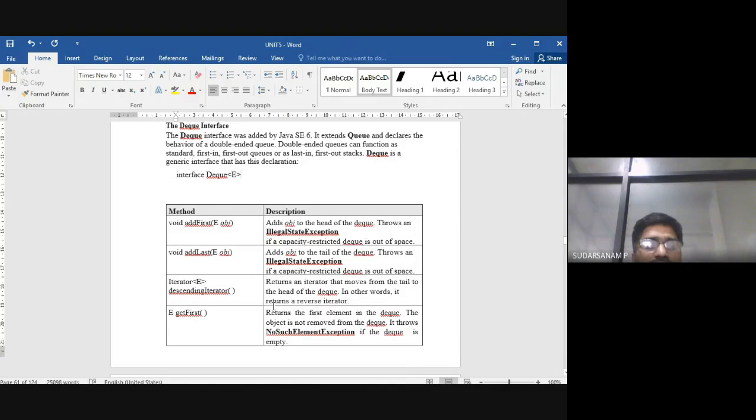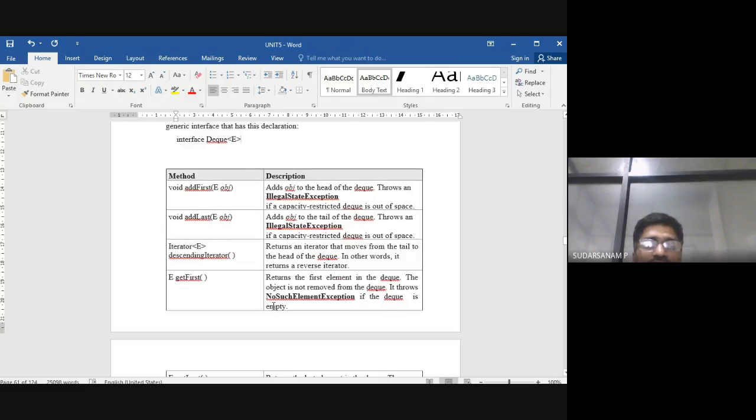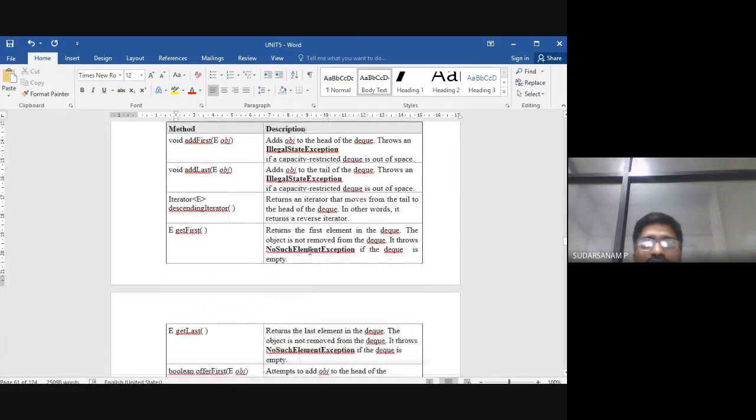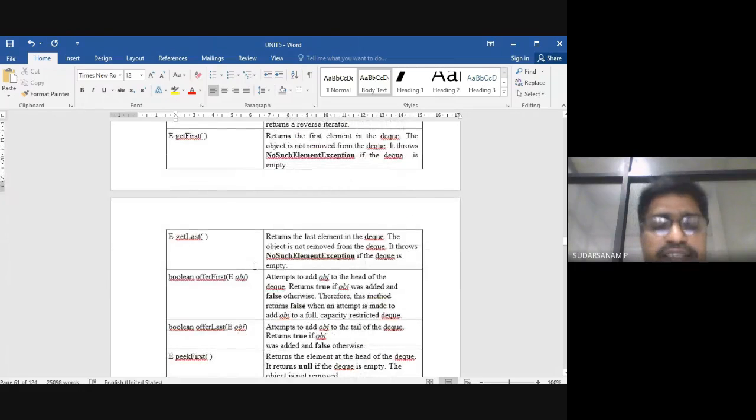So another one is called E getFirst. GetFirst is nothing but what? It returns the first element in the DQ. The object is not removed from the DQ. Another one is called getLast, which returns the last element in the DQ.